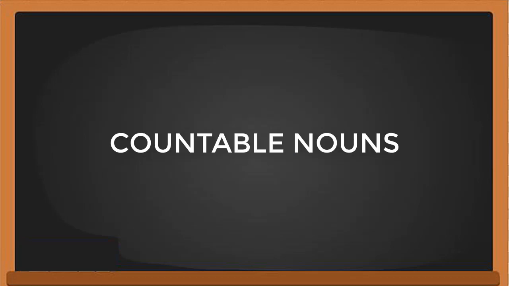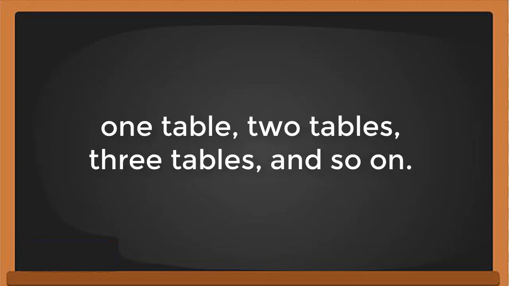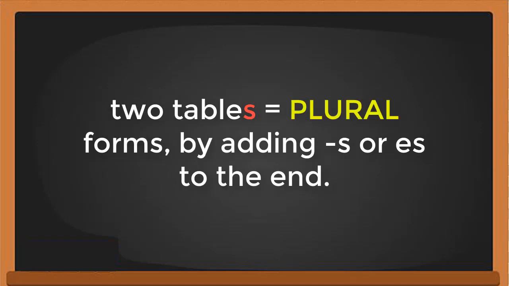Many nouns can be counted, and they are called countable nouns. For example, we can say 1 table, and then we can say 2 tables if there is more than 1, 3 tables, etc. So nouns that can be counted have plural forms. We add s or es to the end.